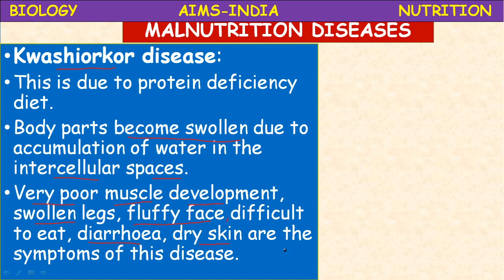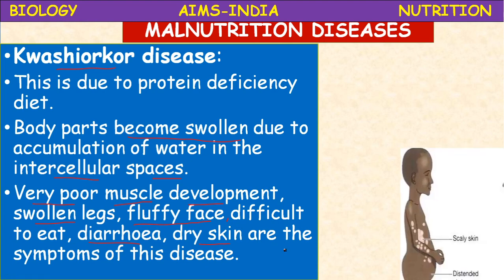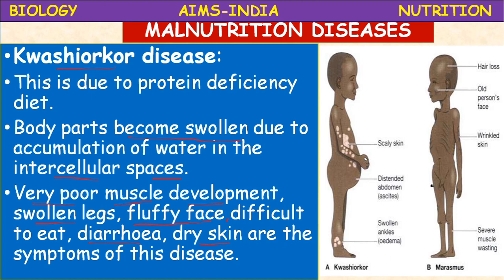Skin loses its natural shine, so it becomes dry. So these are all the symptoms of which disease? Kwashiorkor. See here, scaly skin. Skin becomes dry and scaly. Distended abdomen means the stomach will be protruded. Then swollen ankles, swollen legs. Oedema. Oedema means accumulation of water in the intercellular spaces.